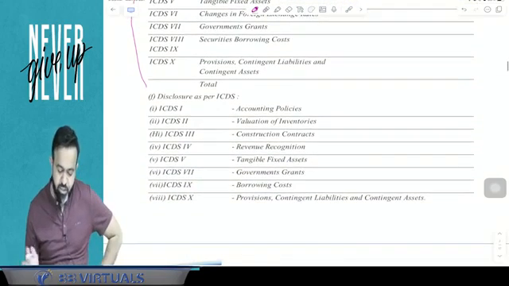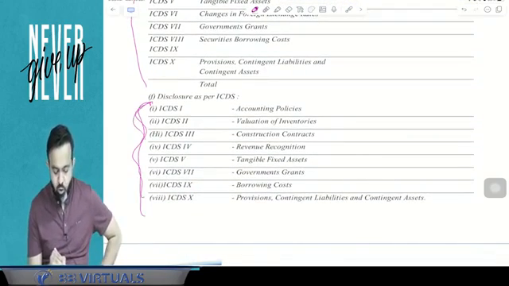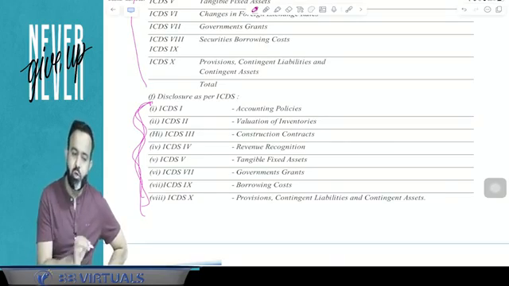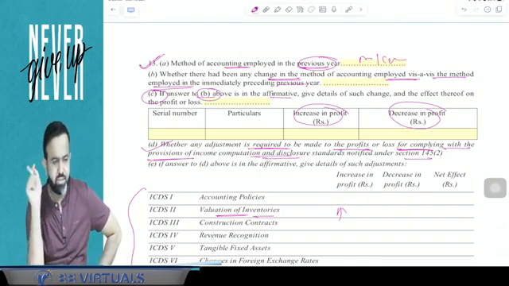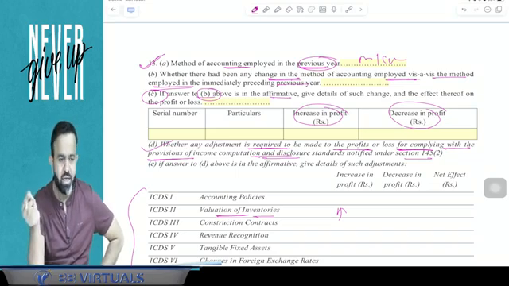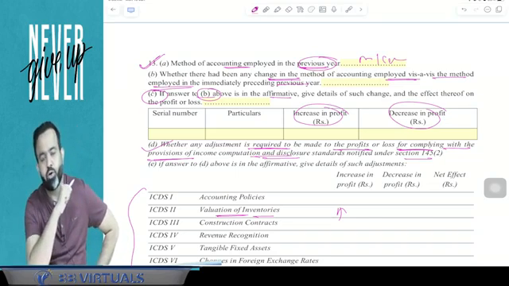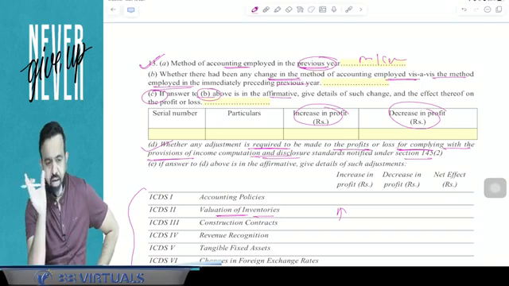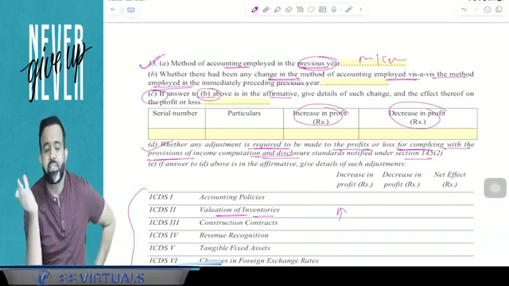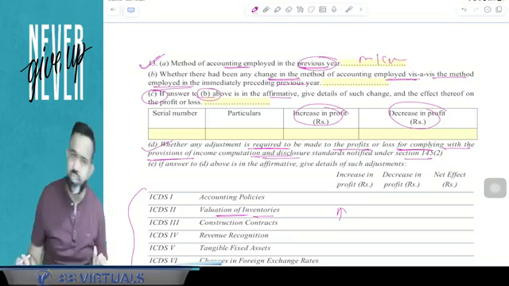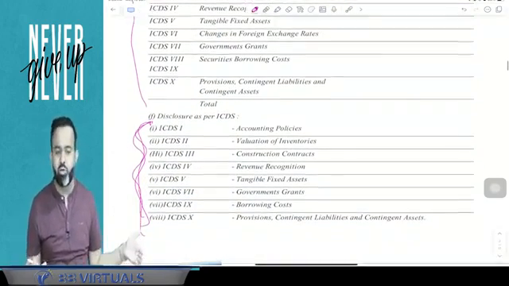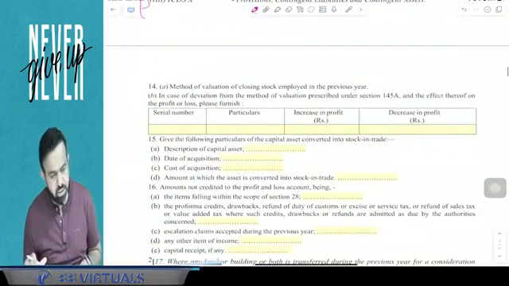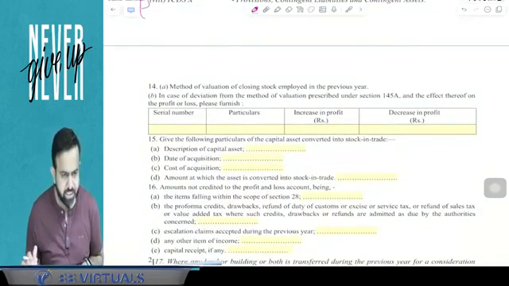And after that, guys, whatever disclosure of these 10 ICDS, that also is required to be disclosed in clause number 13 only. So this is about clause number 13 of Form 3CD. This is related to method of accounting. Is there a change in method of accounting? If the answer is yes, then due to that, is profit or loss increased or decreased? And the next part is, if due to the ICDS there is a change in profit, that also you have to mention. And the last point is the disclosure due to the ICDS, which is also required to be mentioned in clause number 13 of Form 3CD. You got my point or not?